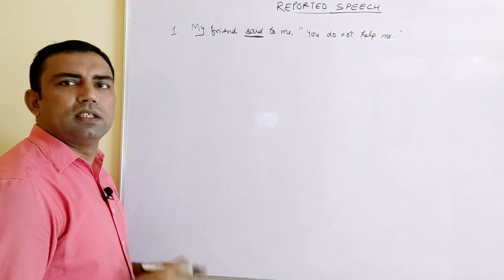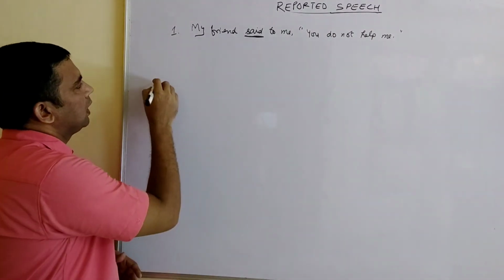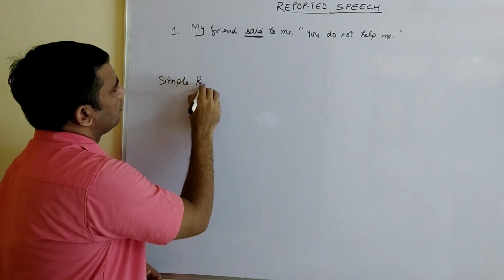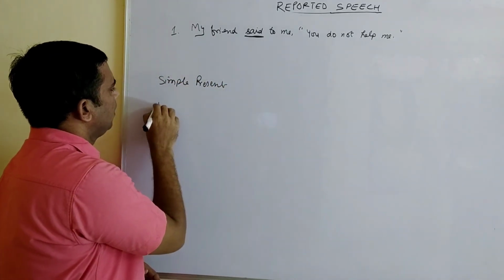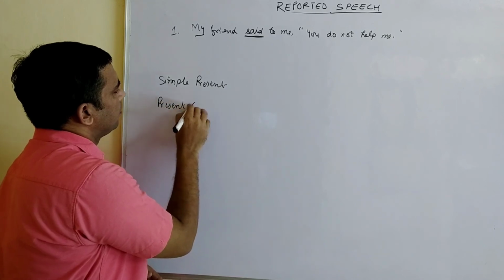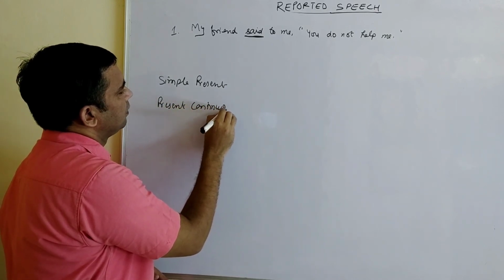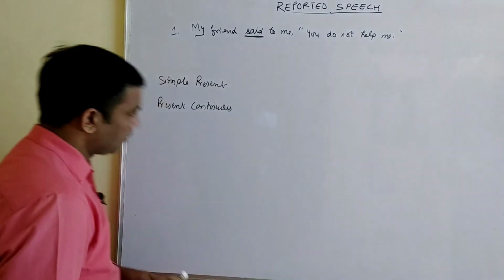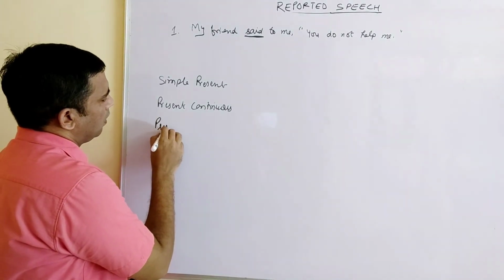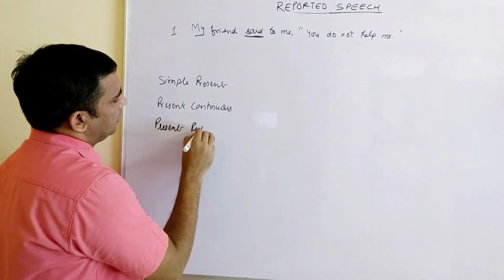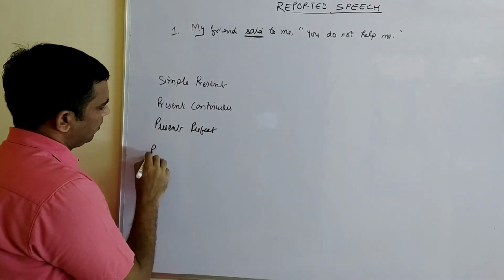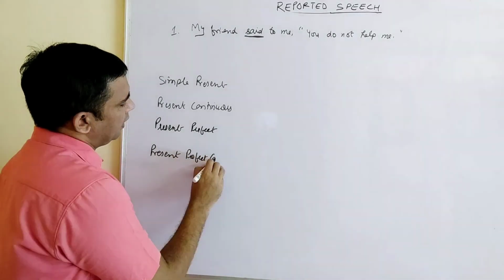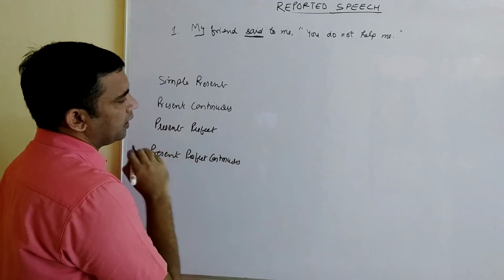How do we change the tense? That I'm telling you here. See how many tenses we have. We have simple present, present continuous, present perfect, and present perfect continuous, right? These four we have.